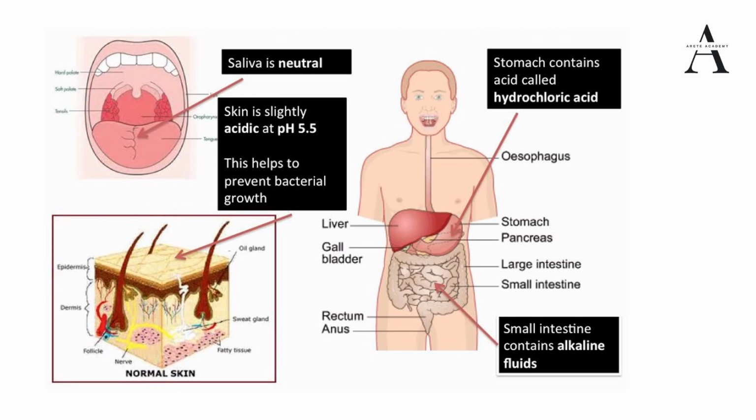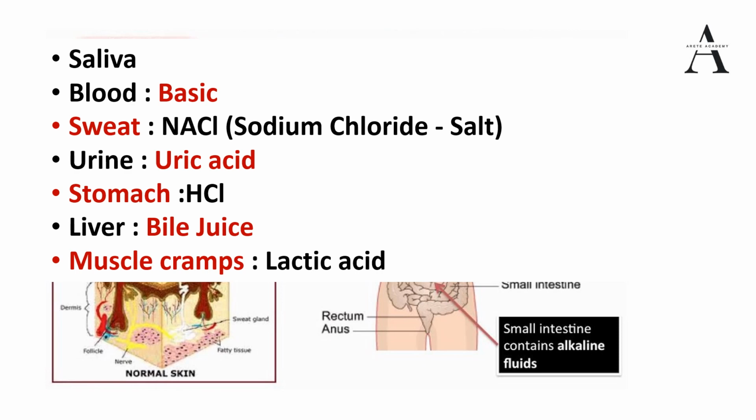As you can see, skin is slightly acidic, at around pH 5.5. This helps in preventing bacterial growth. The stomach contains an acid called hydrochloric acid, as you can see written in the top corner on the right-hand side. The small intestine contains alkaline fluid. So this is a general understanding. Now we will discuss some bodily fluids in detail. We have discussed saliva, and blood is basic, which we have also discussed.